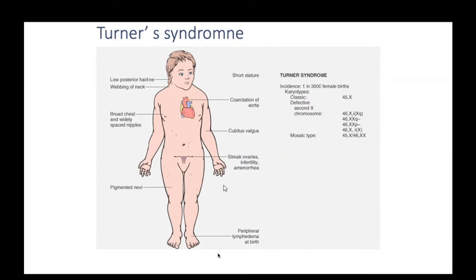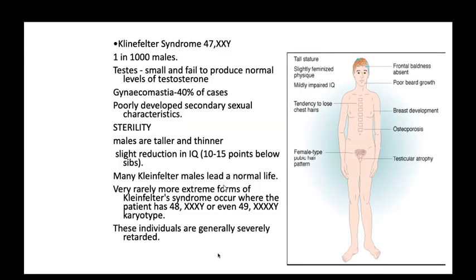The Klinefelter syndrome. This is a chromosomal disorder, a cytogenetic disorder. Here there is an extra X chromosome, 47 chromosomes, the extra X chromosome is here, XXY. The incidence of this disease is 1 in 1,000 males. In this patient, the testes are small and fail to produce a normal level of testosterone hormone.